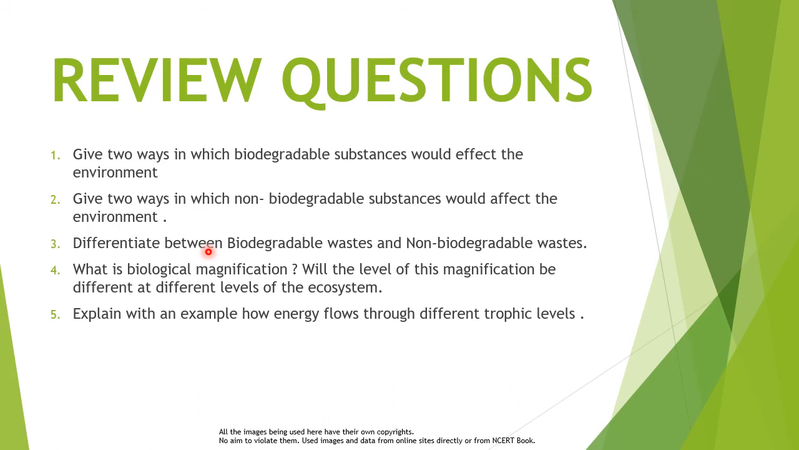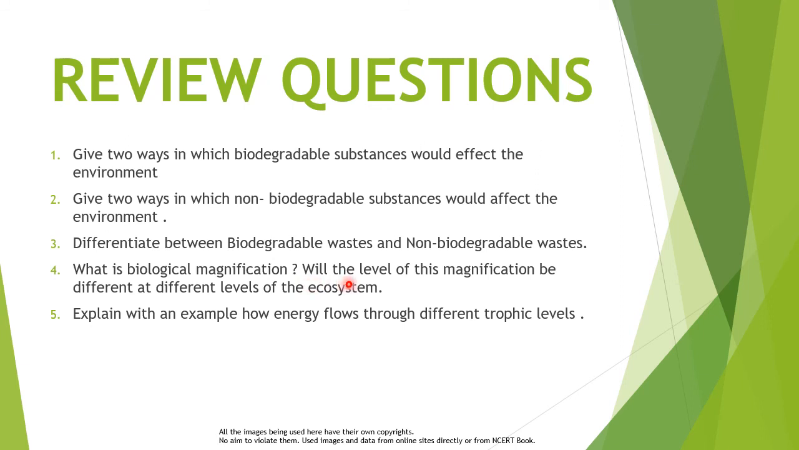Examples of biodegradable waste are paper, wood, leather, whereas examples of non-biodegradable waste are plastic, polythene bags, glass material, aluminium foils, and so on. Next is, what is biological magnification? It is the phenomenon of accumulation or increase in the concentration of harmful chemicals, which goes on increasing as the trophic level goes on increasing in the food chain.